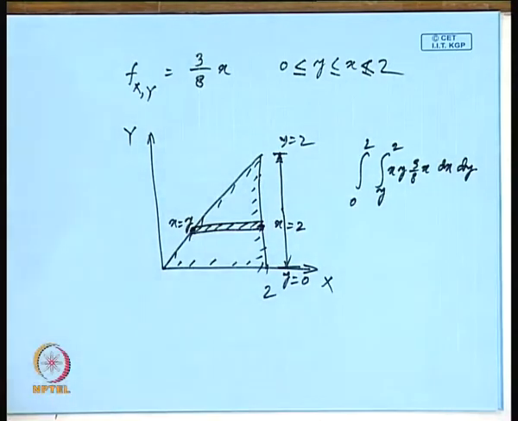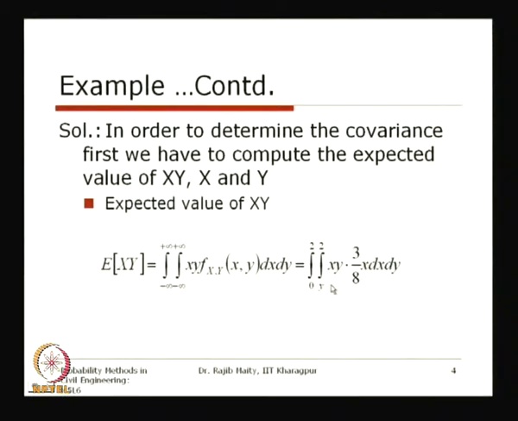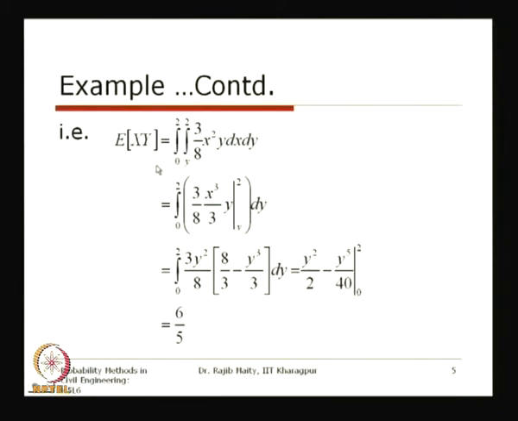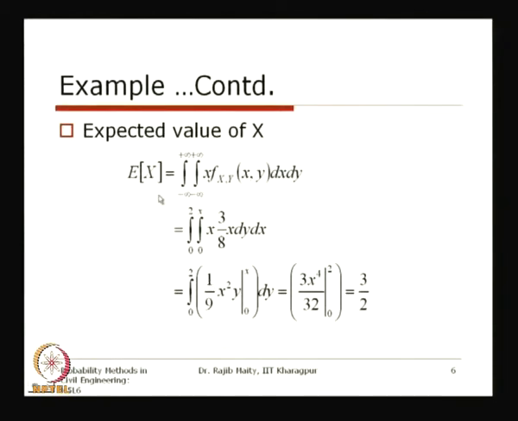So, that is what is shown here. This integration from y to 2 and 0 to 2 over this range covers the entire support of both the random variables. So, if you do this integration, you will get that expectation of xy is equal to 6/5.